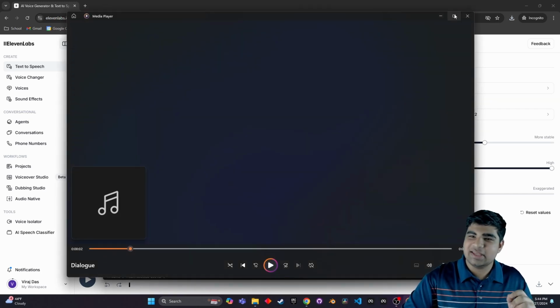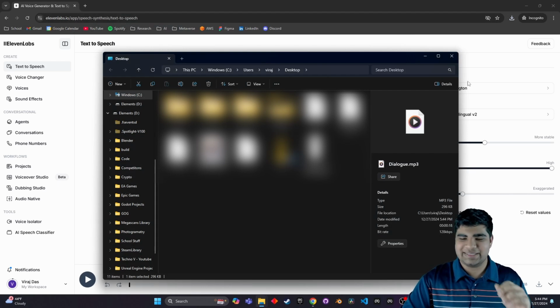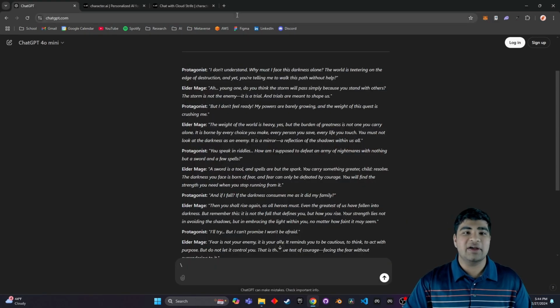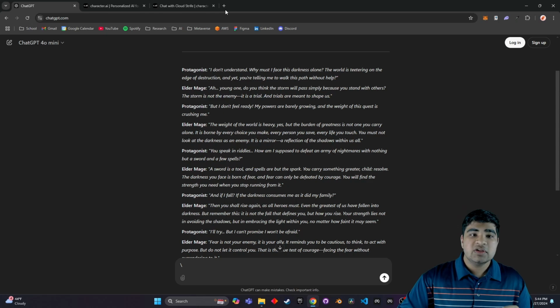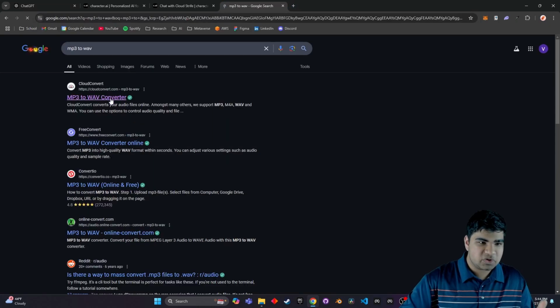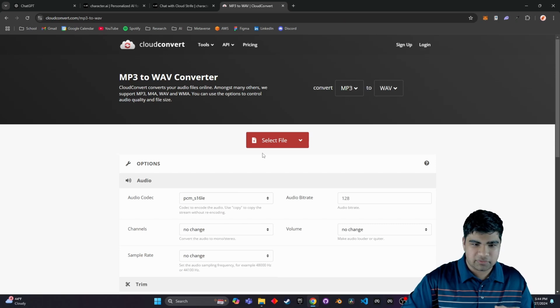Yep. Everything seems perfect. So, now that we have our audio, there's one more thing we need to do. The new feature only works with WAV files as far as I've tested. So, what we need to do is we just need to find MP3 to WAV. Just any converter. Let's see, CloudConvert.